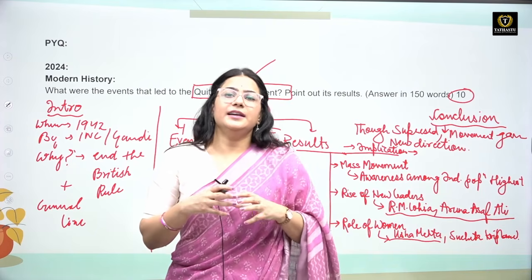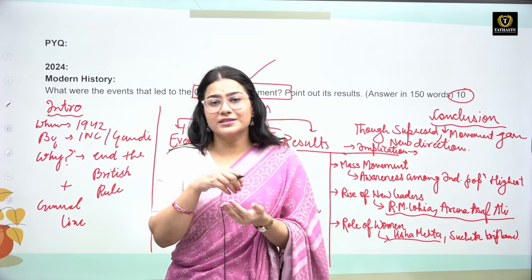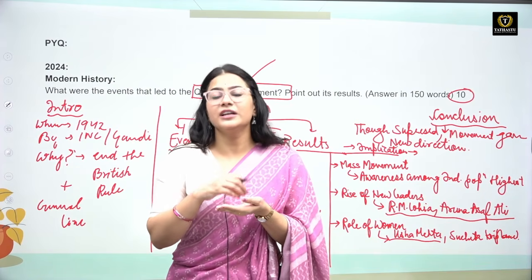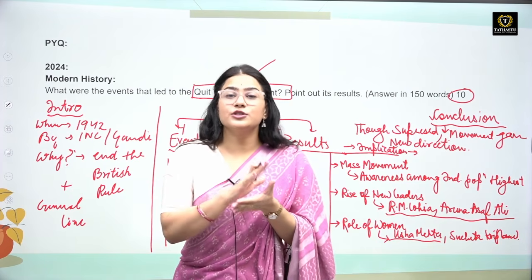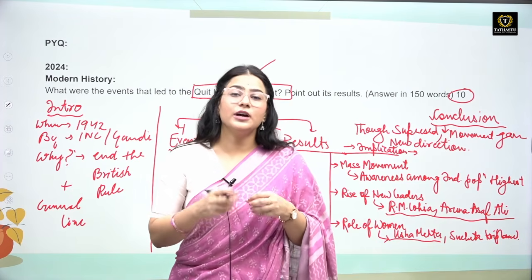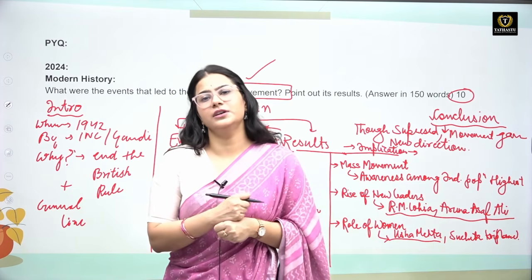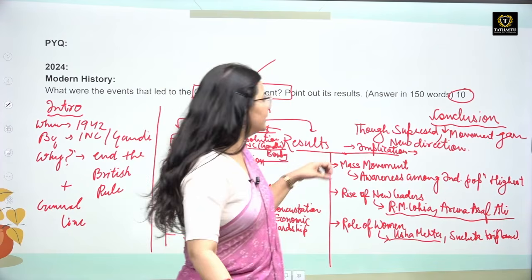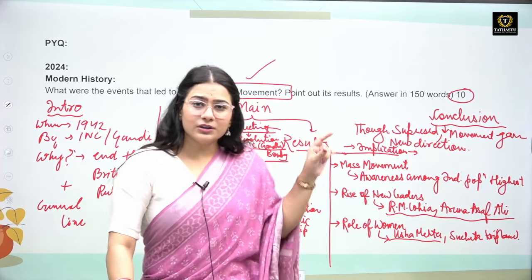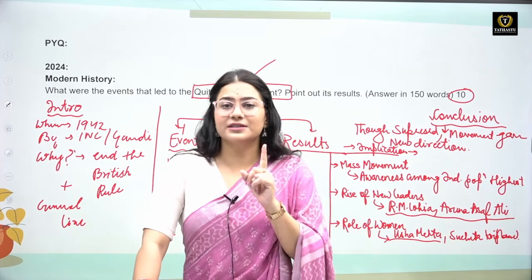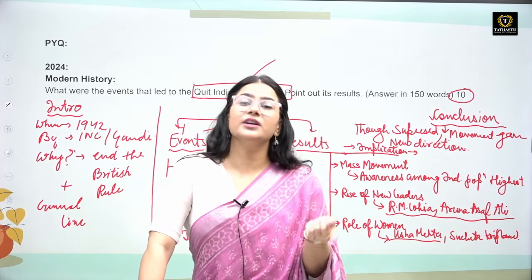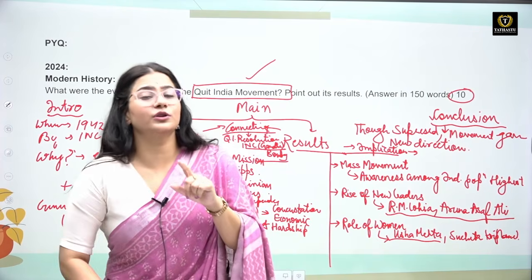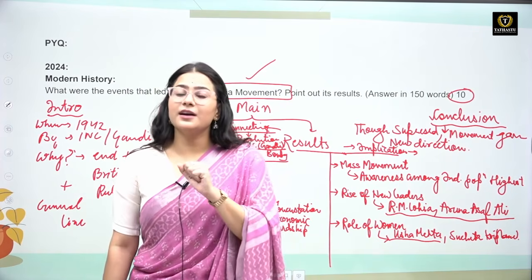So we can see that because of the Quit India movement there were so many movements surrounding it, which made the Britishers understand that it is very difficult for them to rule India anymore. Though the Quit India movement is not the sole reason why Britishers left our country, it created the situation where Britishers understood it is not very easy for them now to rule India anymore.